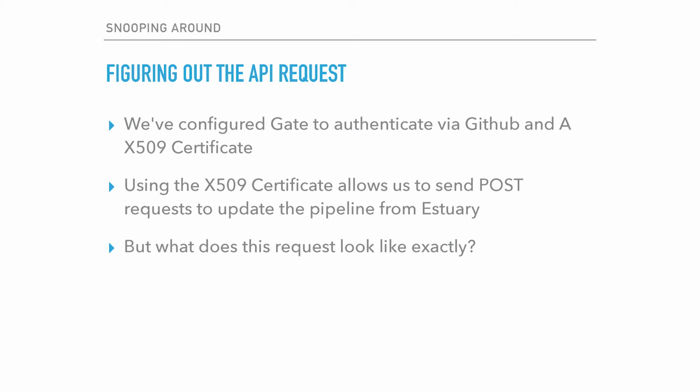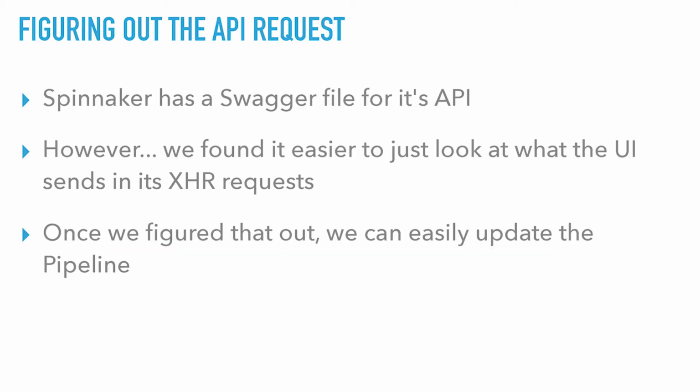But what this request actually looked like, we didn't really know. Spinnaker has a Swagger file for its API, but we found it easier to just look at the requests. Because it is an Angular app, we went into the UI and updated the config, opened up Chrome Developer Tools, hit submit, and copied what that request looked like. It was a little bit easier for us. There's a website hosting the Swagger file, but it seemed a little broken, so this is the approach that we took.